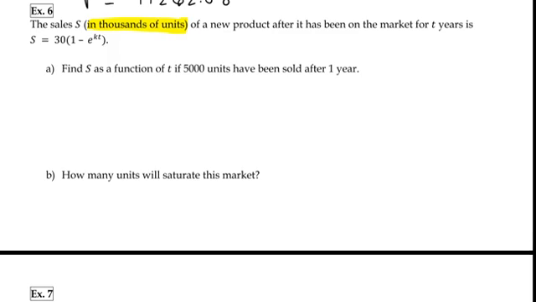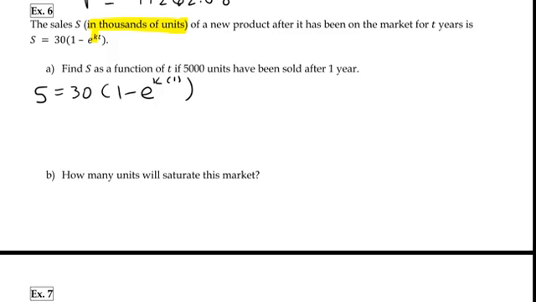So what's the only unknown? Isn't the only unknown K? So let's go ahead and find K. Again, we already have our function, no calculus. So I'm going to go ahead and replace S with 5. Remember, not 5,000 because it's already in terms of thousands. 30 times 1 minus e to the K. I'm trying to get K. That's the unknown that I need. The time is 1 year.